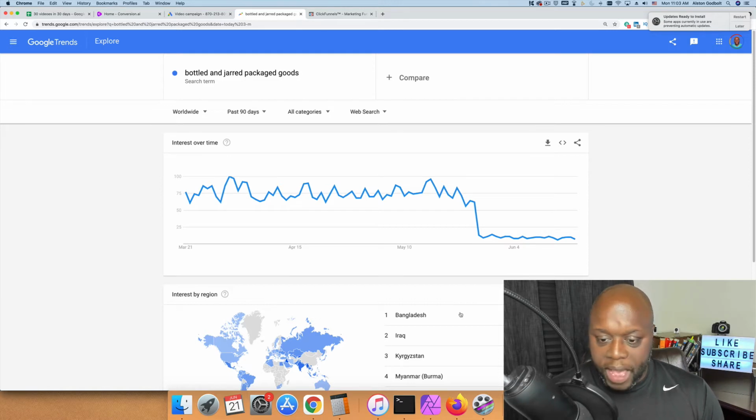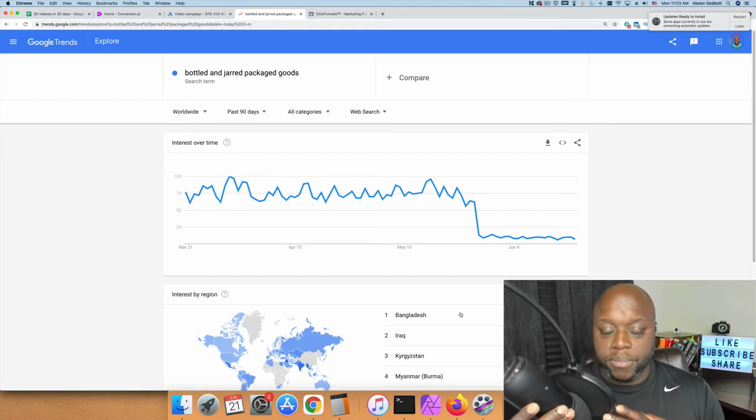It looks like it was really popular until late May, early June, and then it kind of fell off a cliff, but this is still a very good opportunity. So we're going to use the bottled and jarred packaged goods niche. We're going to create maybe a digital product, a guide to show people how to bottle prunes, how to bottle cucumbers, things of that nature, how to jar cucumbers for the winter. That's something that we could package up and potentially sell and make very good money.